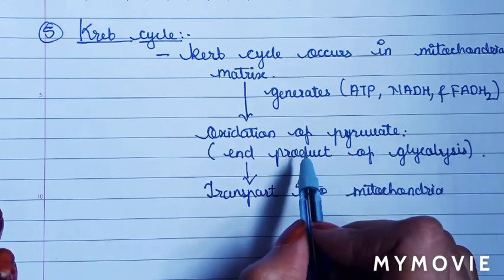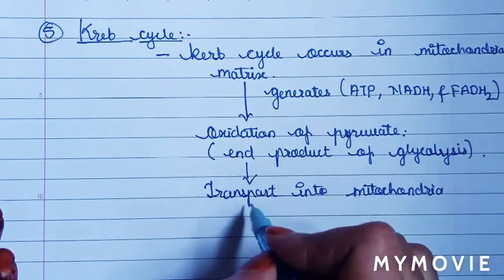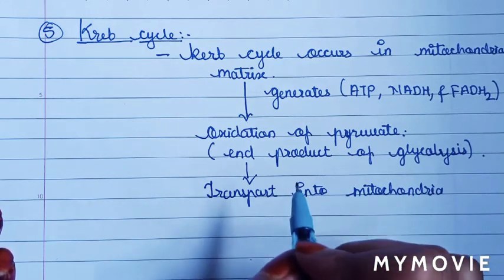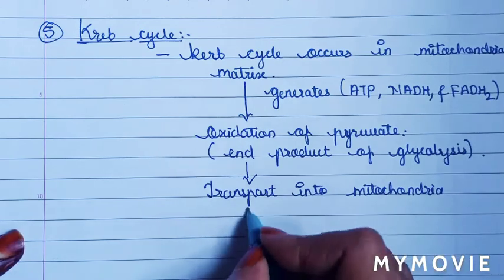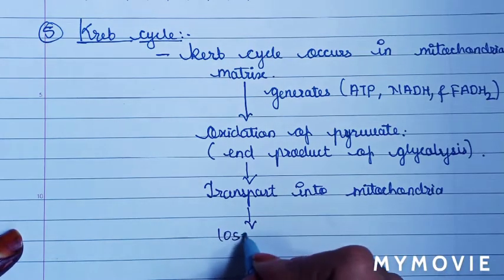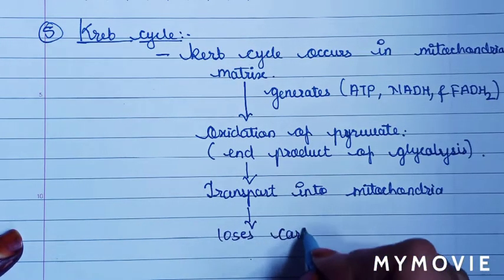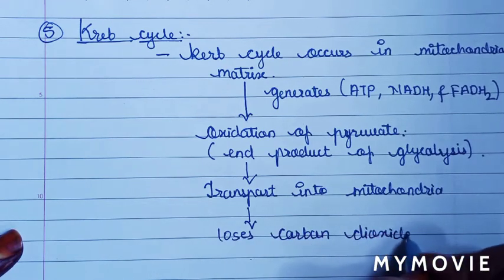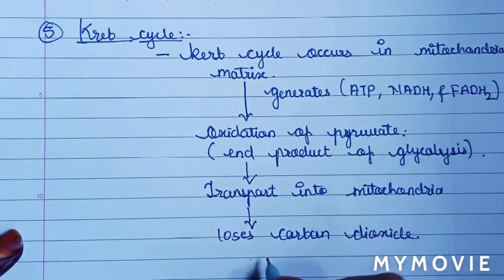Then it is transported into mitochondria and loses carbon dioxide. When it loses carbon dioxide, then it forms, we will write here, acetyl CoA and two carbon molecules.